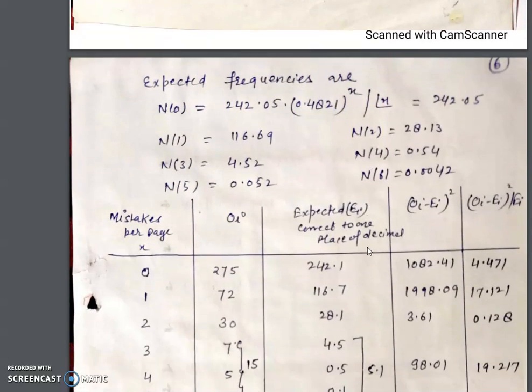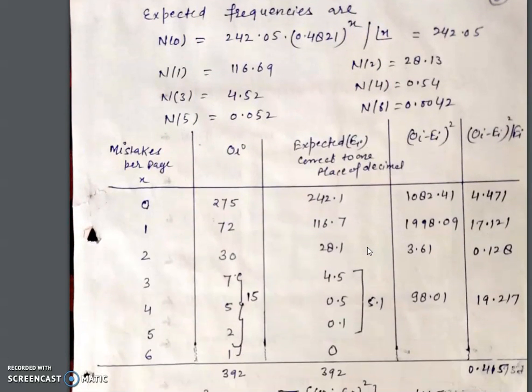Here you can see these values with the help of this table. This is mistakes per page, these values we have for 6 pages, and OI is the observed frequency. These values are given. I have already told you about the expected frequency. These are the expected frequencies, and 242.1, 116.7, these values we have.